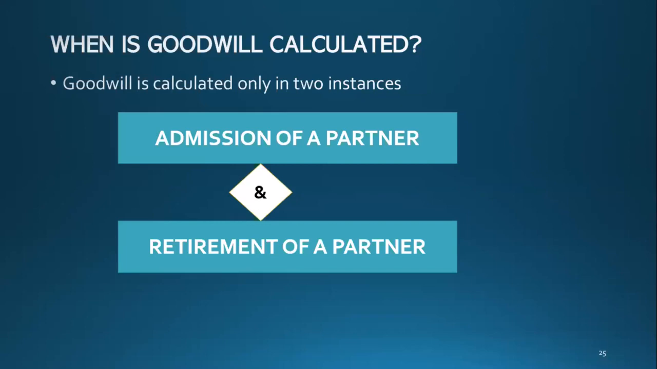Even if you don't understand anything, just leave it. But just have the main idea: goodwill is calculated in admission and retirement of a partner. Okay, now let's learn double entry for goodwill. Double entry for goodwill.